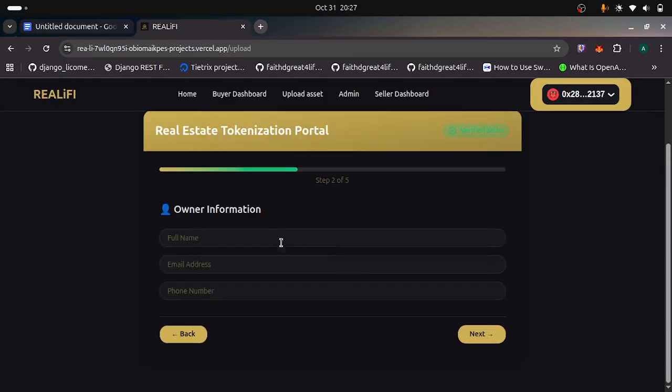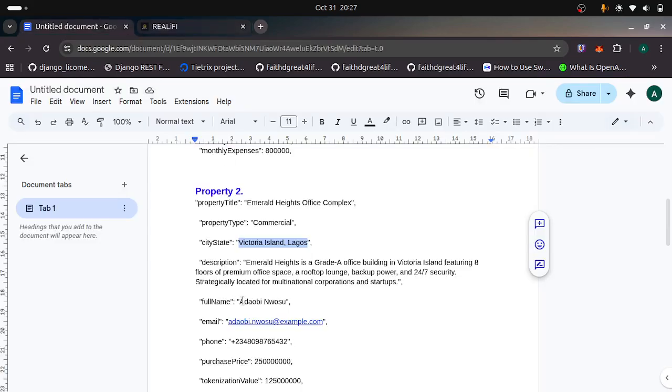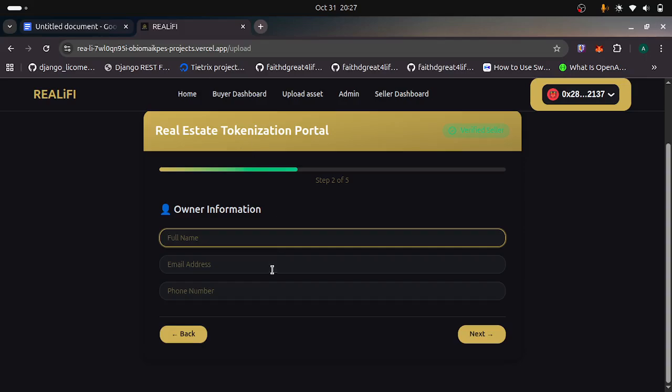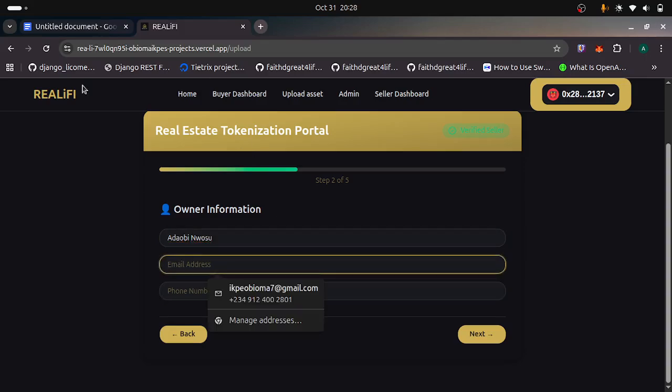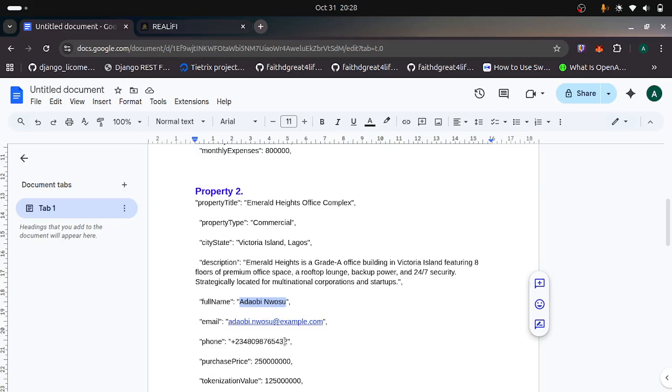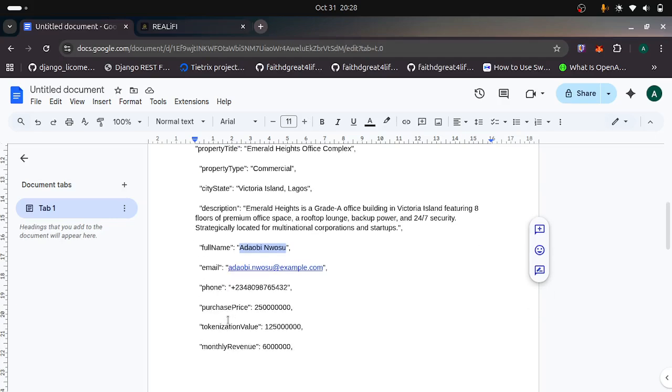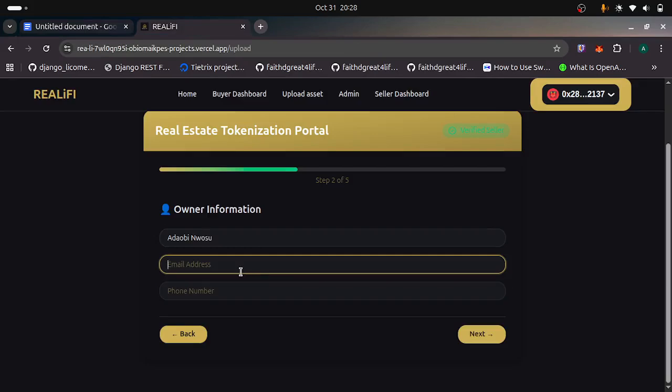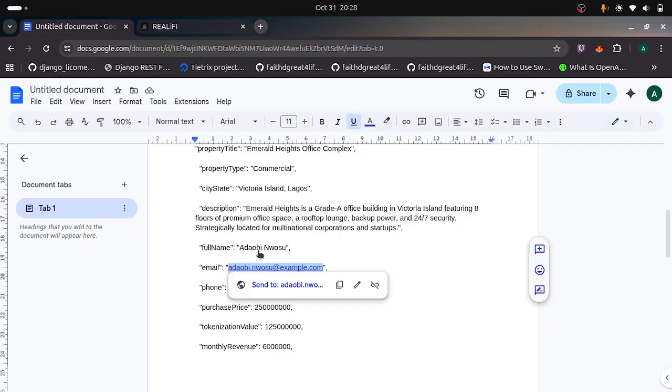Then next, owner information is where you put the details of the owner of the asset. So, email. This is just dummy data anyway. Then phone number.